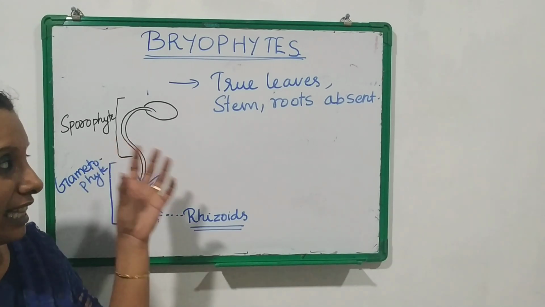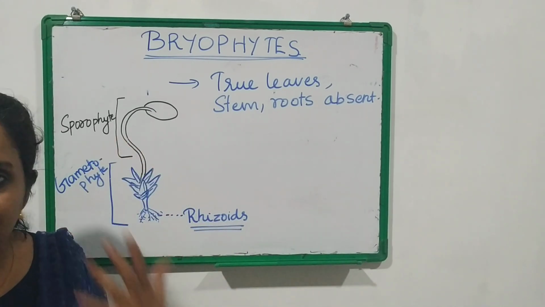They have got leaf-like, stem-like and root-like structures.